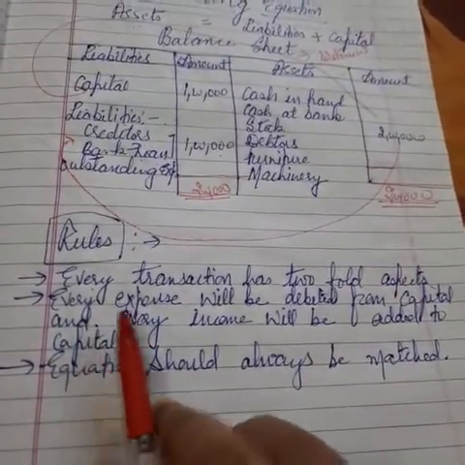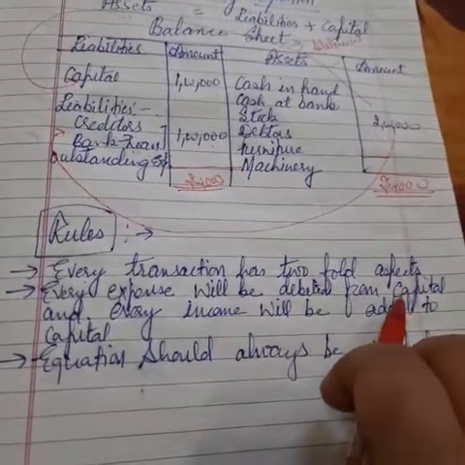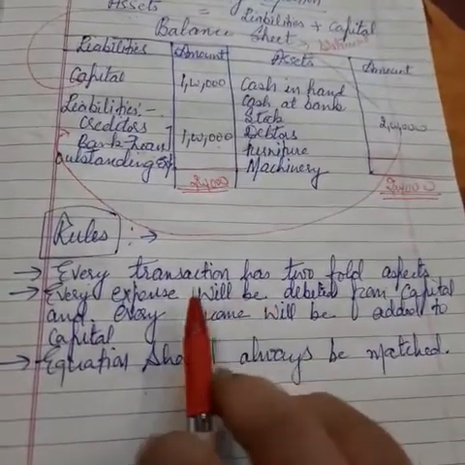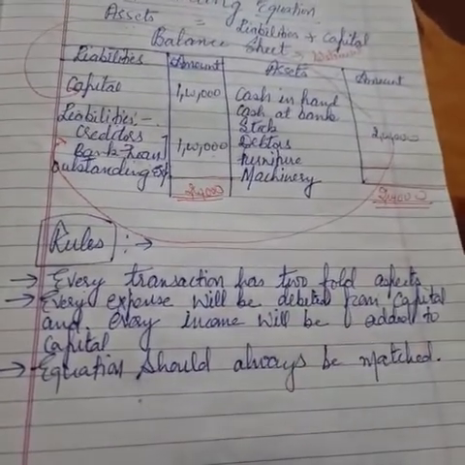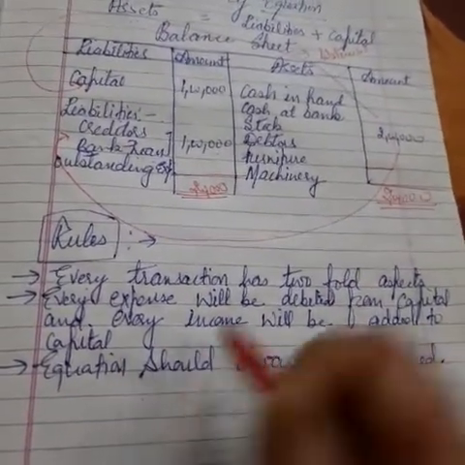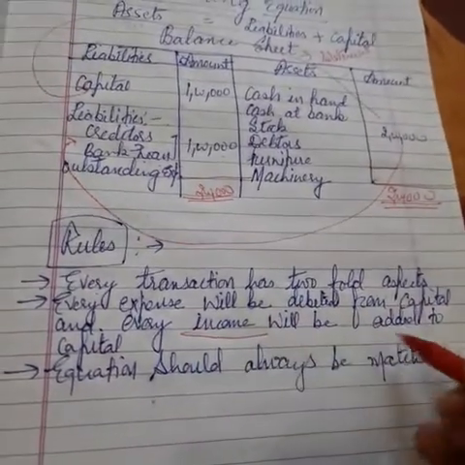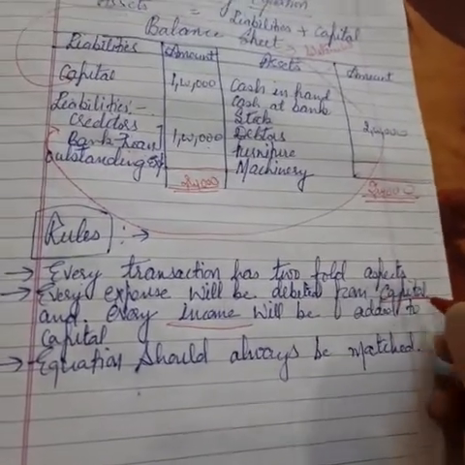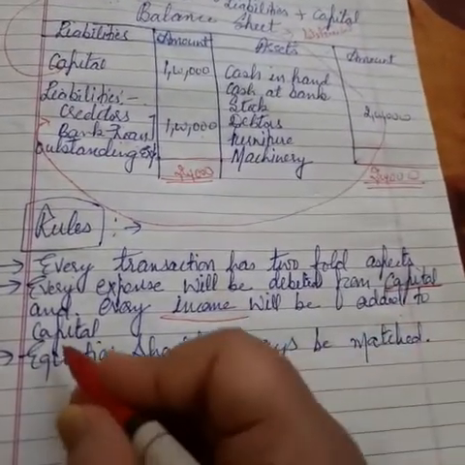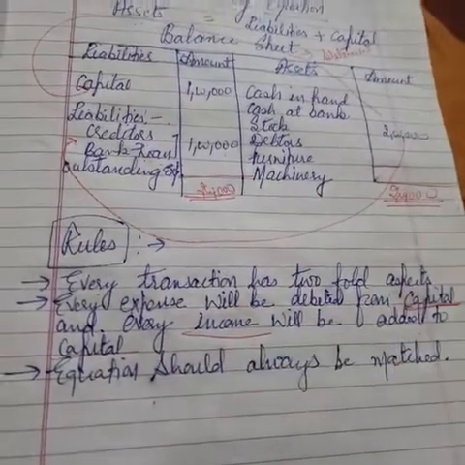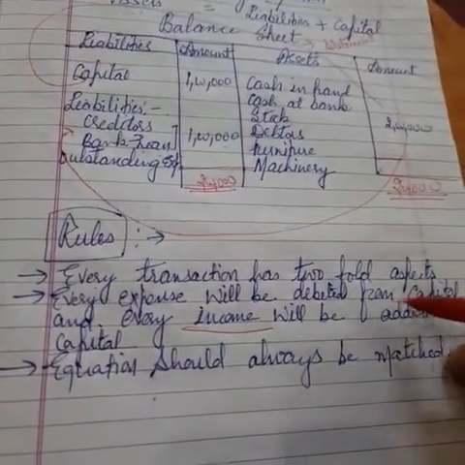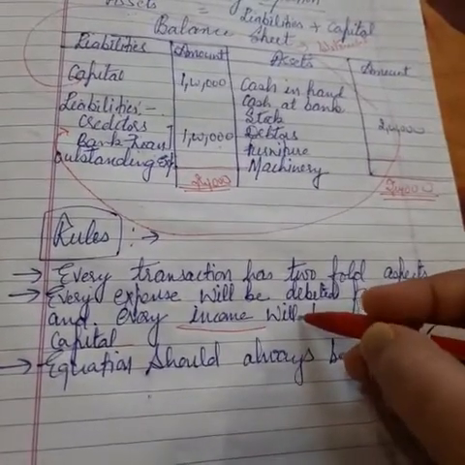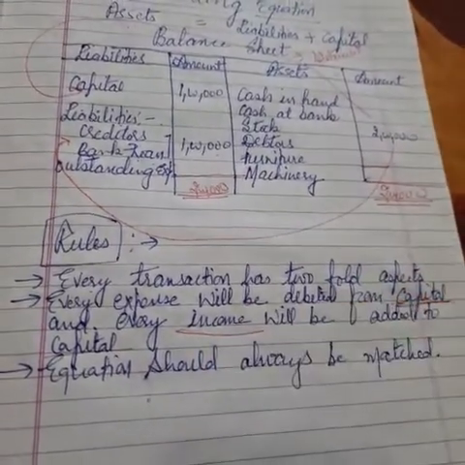Next is every expense will be debited from capital. If we make any expense, for example rent paid or commission paid, it will be deducted from the capital. If there is any income, then it will be added, because expenses will reduce our capital balance, whereas incomes will increase our capital balance. So what is rule number 2? You have to debit all the expenses to the capital and you need to add back all the incomes in the capital.